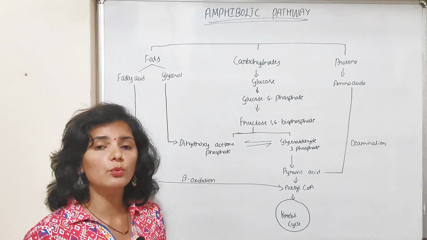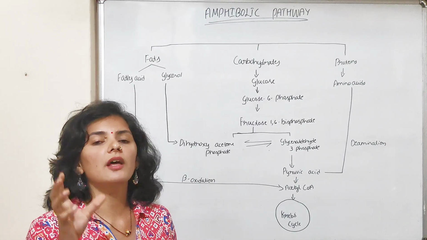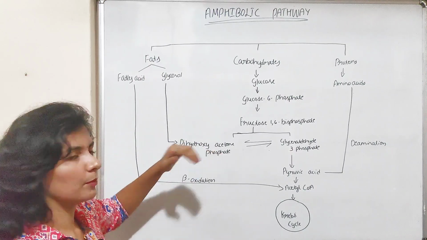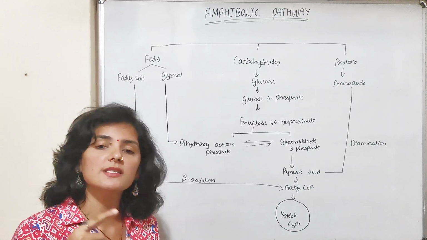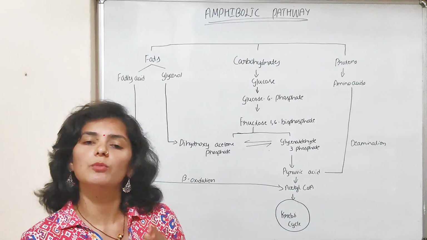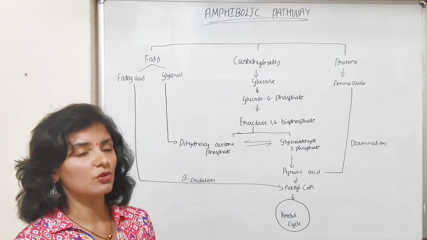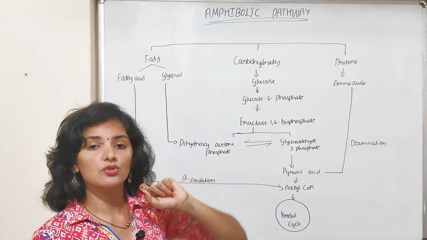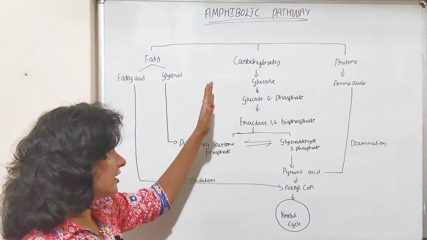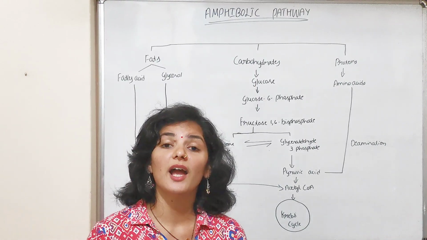So in the respiratory pathway, there is catabolism as well as anabolism. Catabolism means breakdown of larger compounds into simpler compounds, and anabolism means synthesis of larger compounds from simpler compounds. The respiratory pathway shows both catabolism as well as anabolism. That's why the respiratory pathway is also known as the amphibolic pathway. Amphibolic pathway means having both catabolic reactions as well as anabolic reactions. So that is all about the amphibolic pathway.